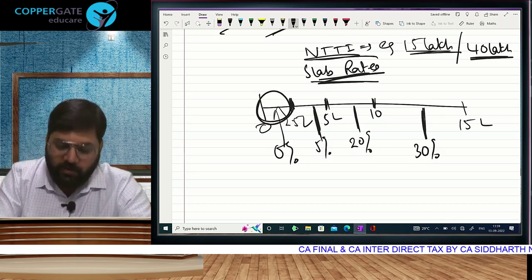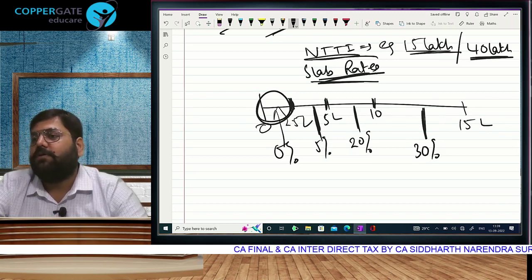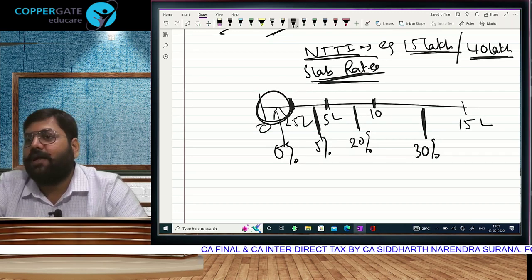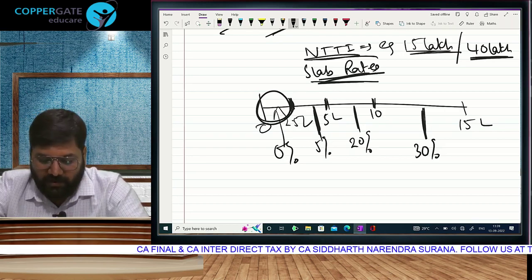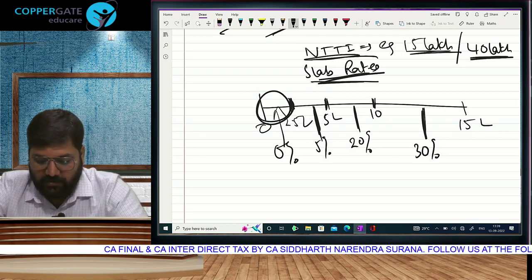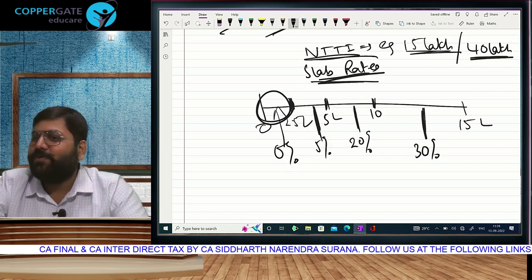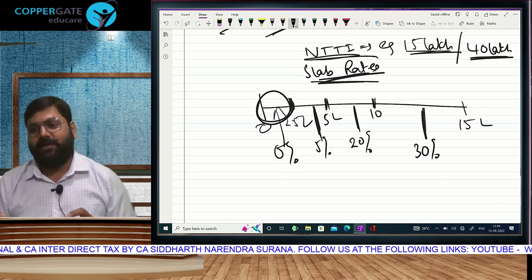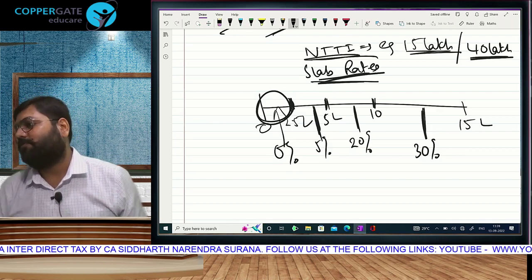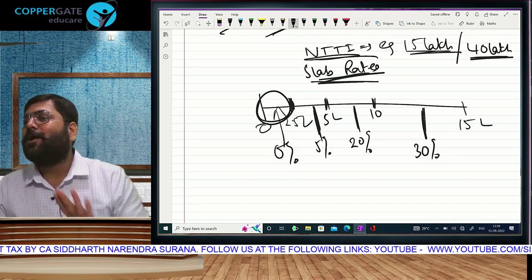To put it in perspective, even if it is Mukesh Bhai, the owner of India, his first 2,50,000 will not be taxable. 0%. Will be taxable, but at a rate of 0%. So will not have any tax liability. We wonder whether it makes any difference to him, because 2,50,000 will be the pocket money of his son per day. It may not make any difference to him, but the fact remains that first 250 you don't have to pay. This was only to give you an idea about tax calculation.